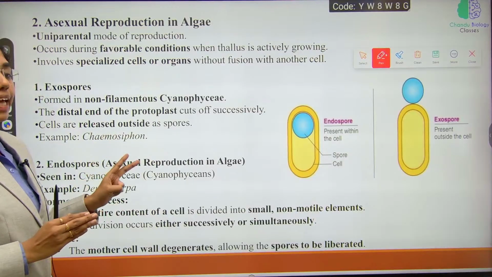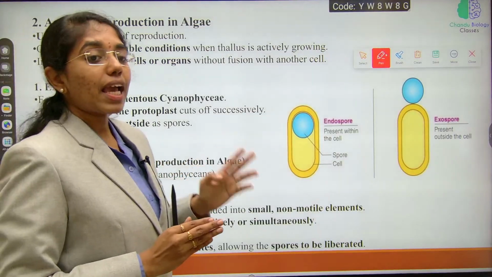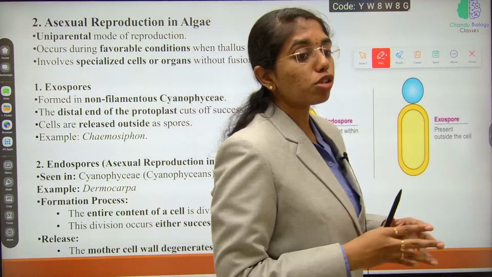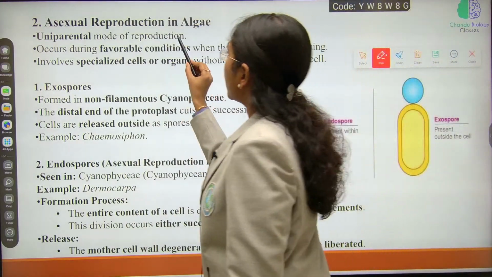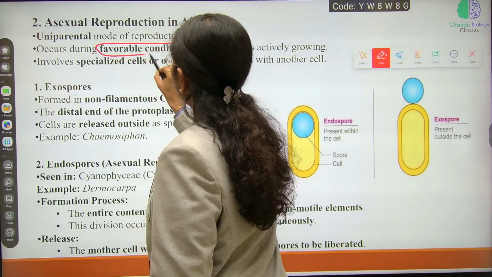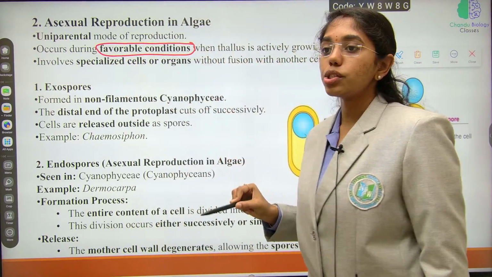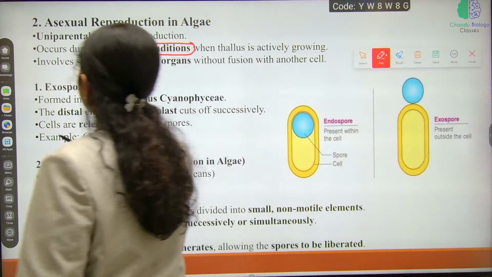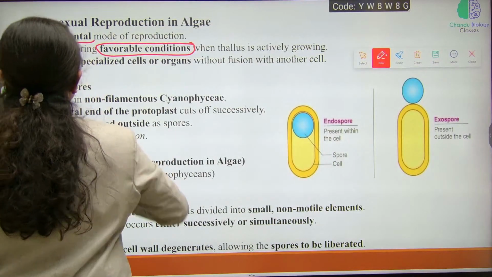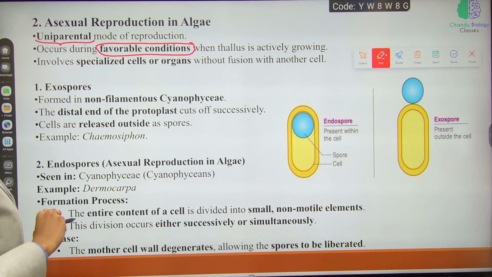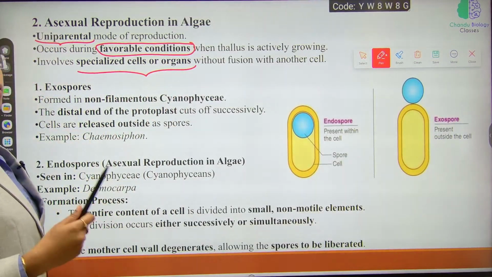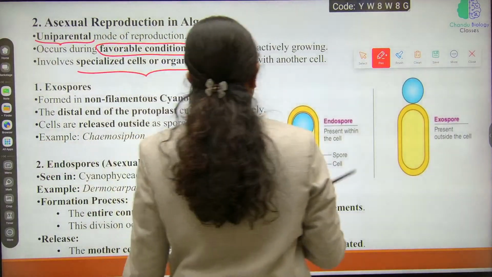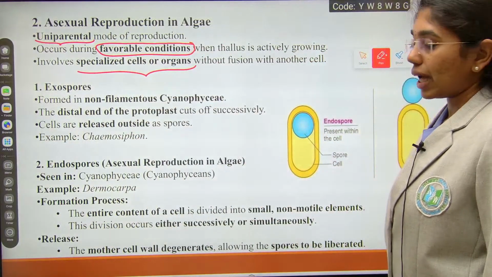And same as vegetative reproduction, asexual reproduction is also observed during favorable conditions only. Asexual reproduction is also uniparental. Okay, a single parent will be there. This involves specialized cells or organs without fusion with other cells. There will not be any fusion with other cells.